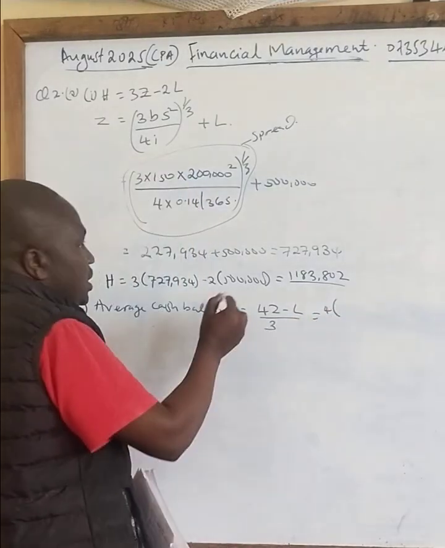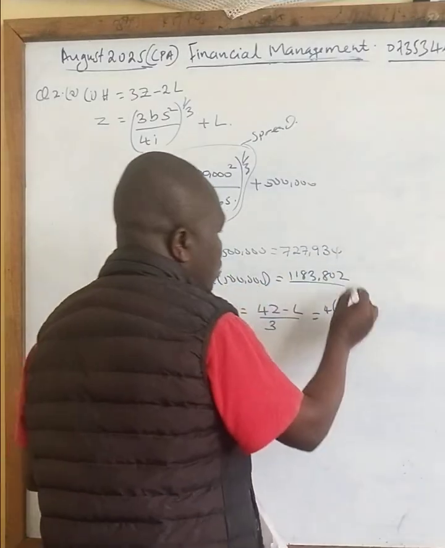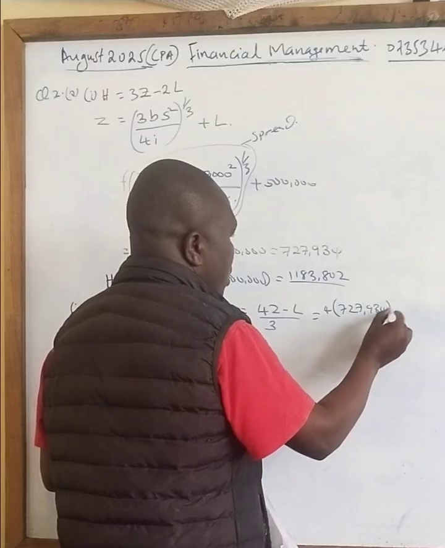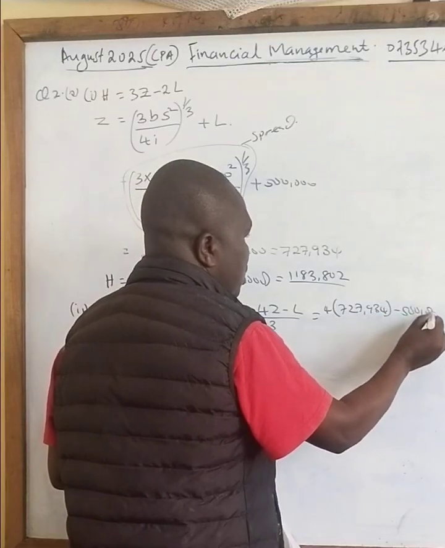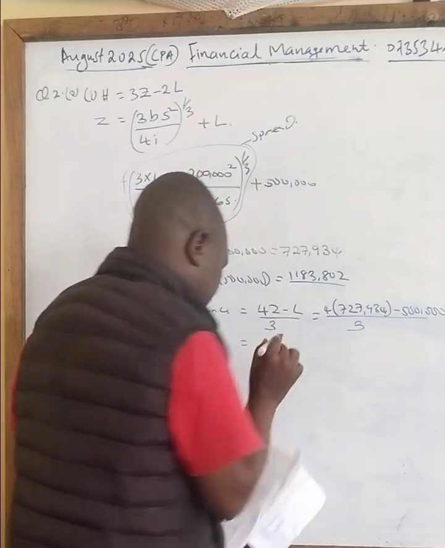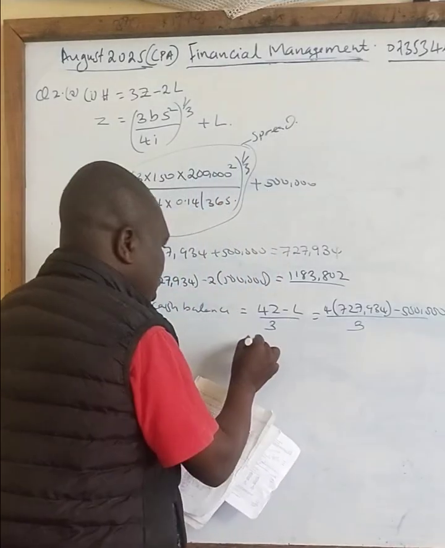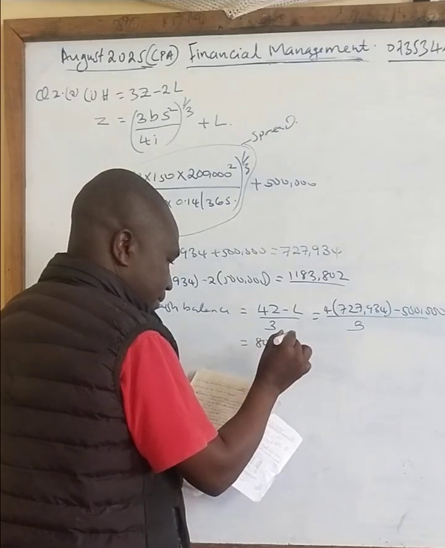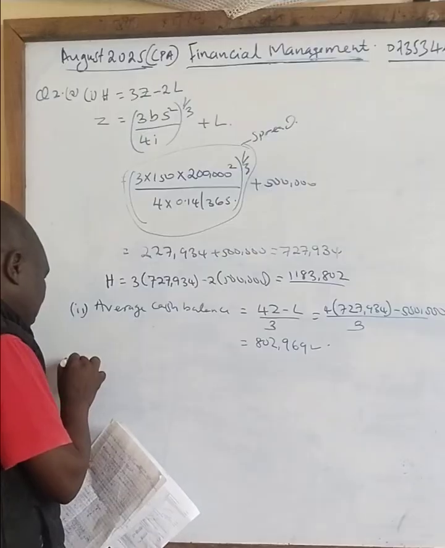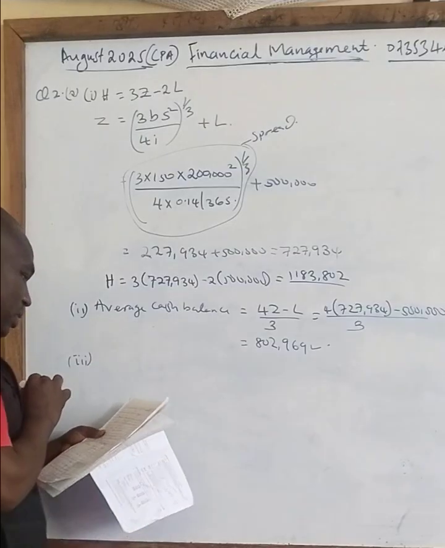We have already calculated z, and we have found it to be 727,934 minus 500,000. You divide everything by 3. So your final answer, when you work out that question, is 802,969.